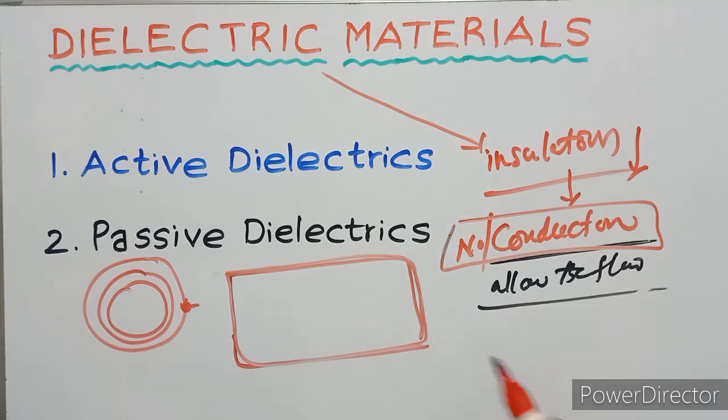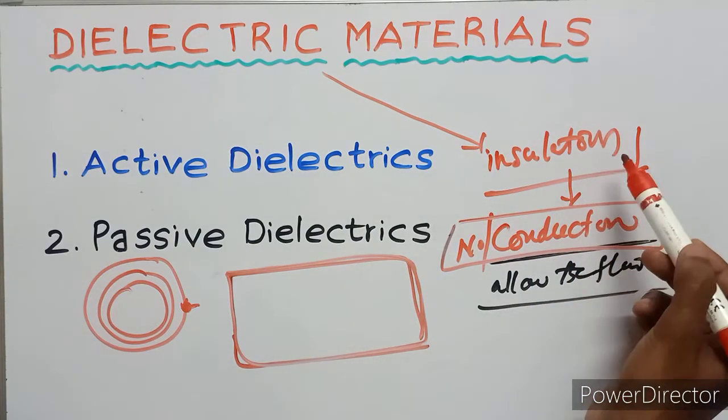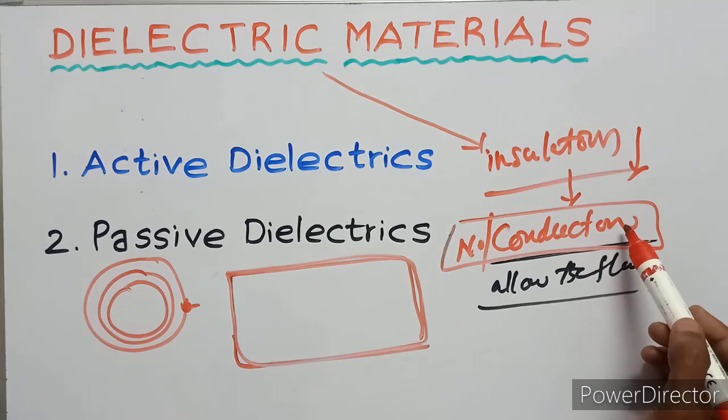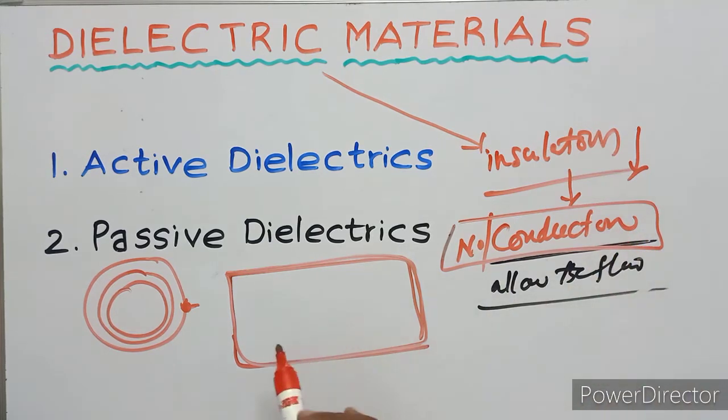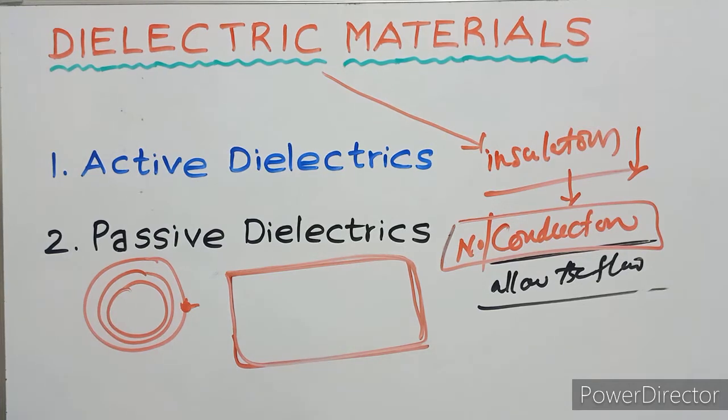So the word dielectric means insulators. The general meaning of insulator is no conduction. No conduction means it is not possible for the electrons in the valence band.